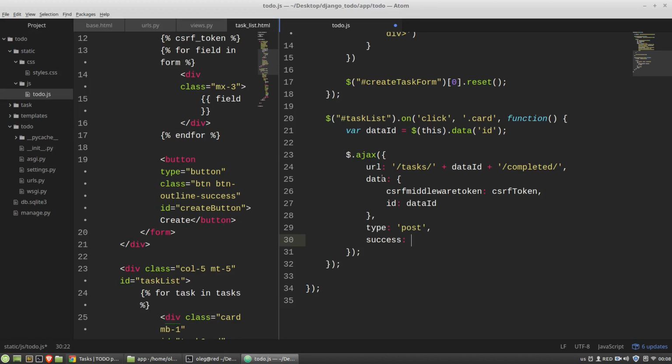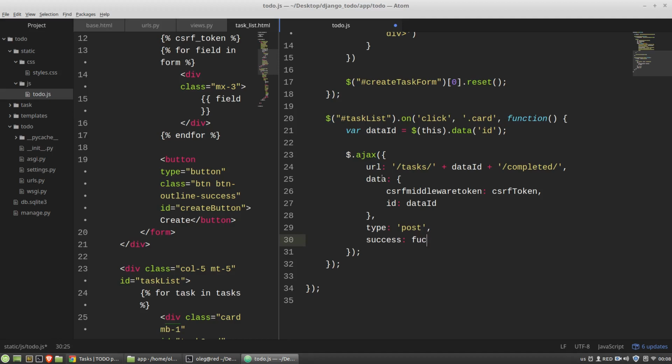I wanted to change the text decoration property of all completed tasks to line-through. So the first thing I have to do is to get the specific card, and so I need to get the div with the task card ID, and I need to assign to its data ID attribute a value of the data ID variable.